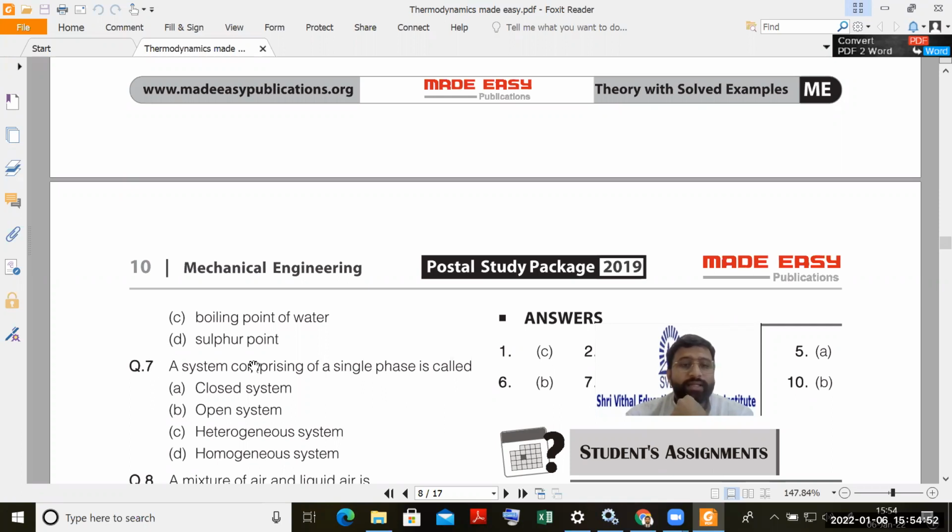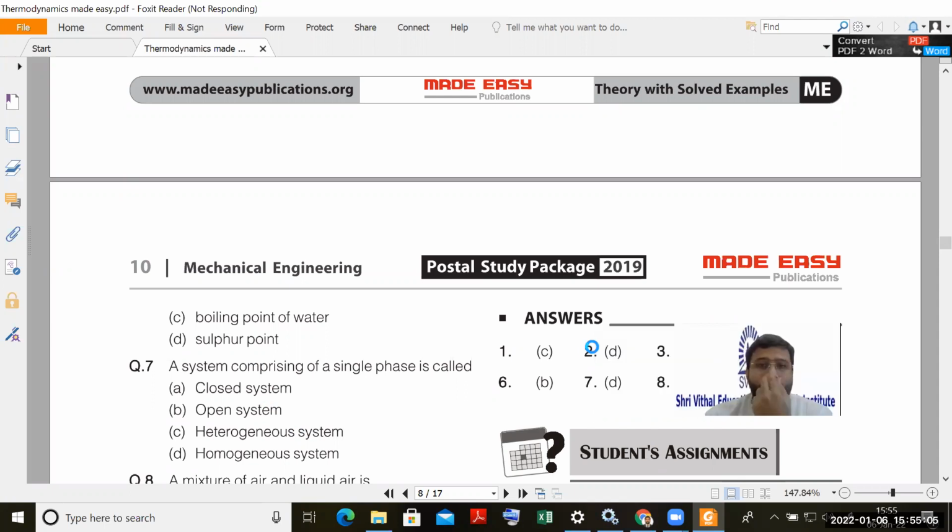Question number 7. A system comprising a single phase is called a closed system, open system, heterogeneous system, or homogeneous system. Single phase means homogeneous system. I hope it is correct. Yes, homogeneous system. So there are two systems, homogeneous system and heterogeneous system.